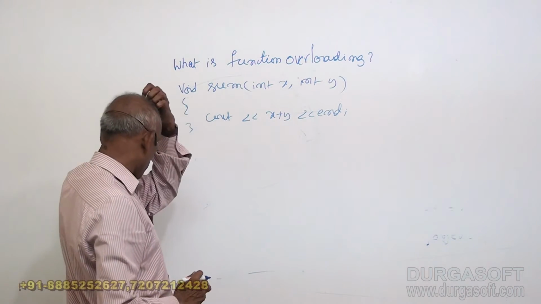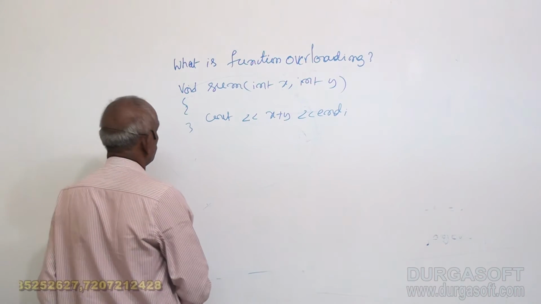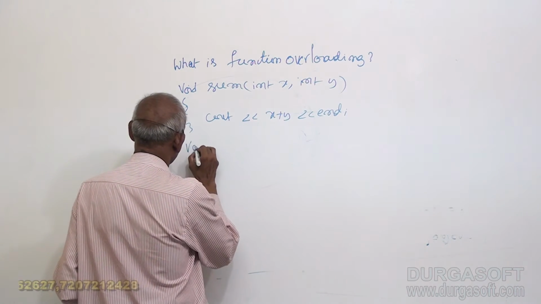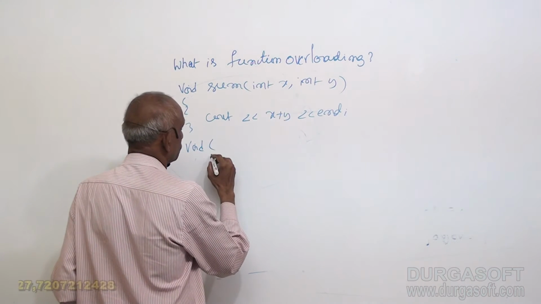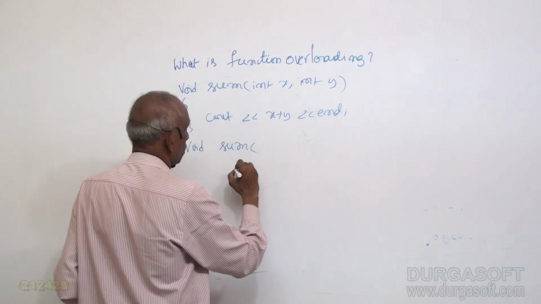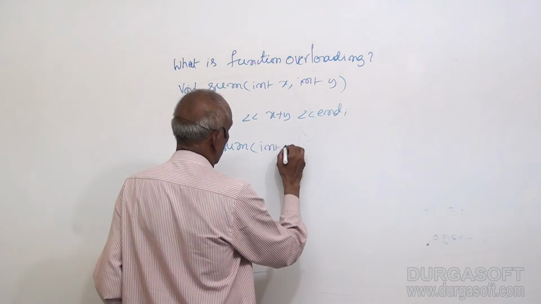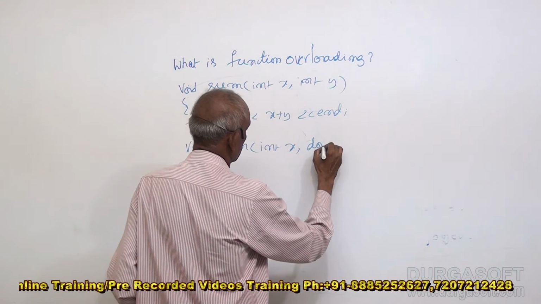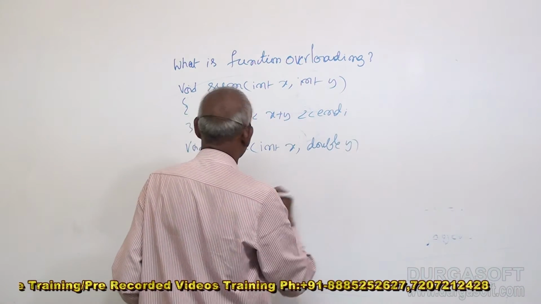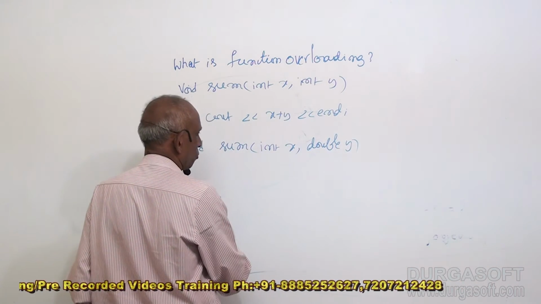So this sum function has two integer arguments and displays their sum. Then there is one more function with one integer and one double, int x, double y. A sum it can do, not a problem.